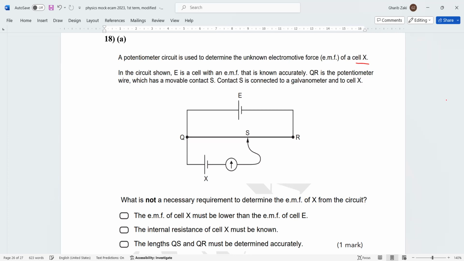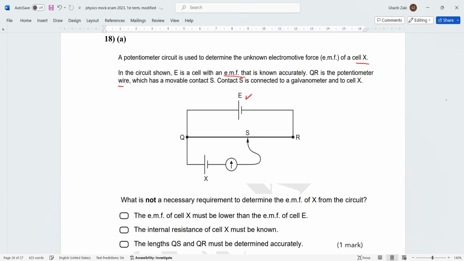In the circuit shown, E is a cell with an EMF. It is known accurately, so already we have the value of EMF of E. QR is a potentiometer wire which has a movable contact S to get the balance point.